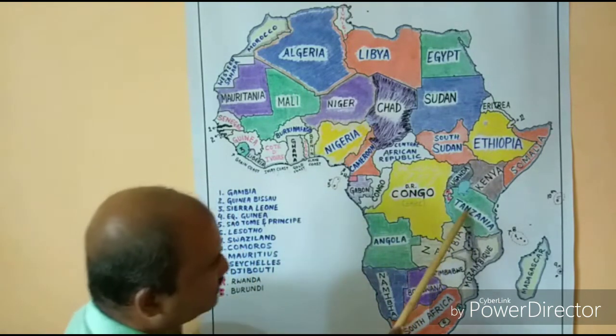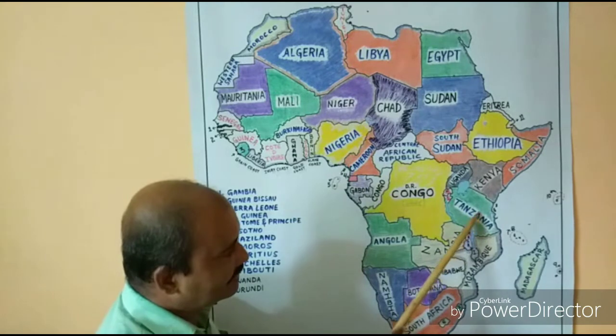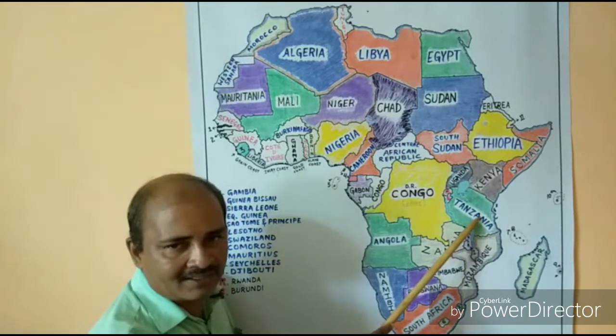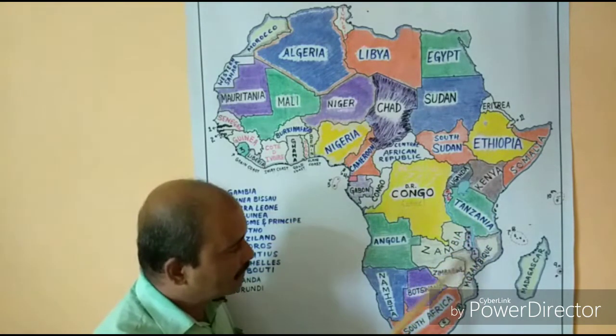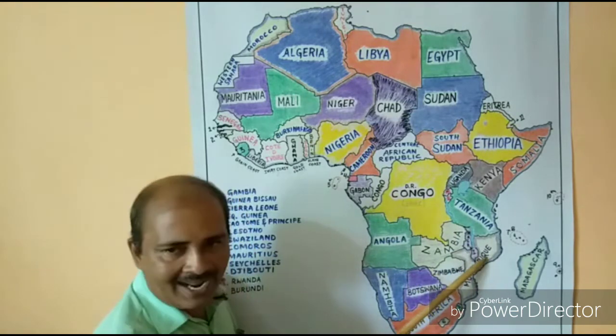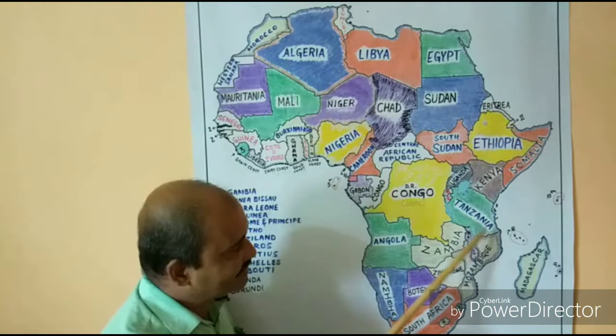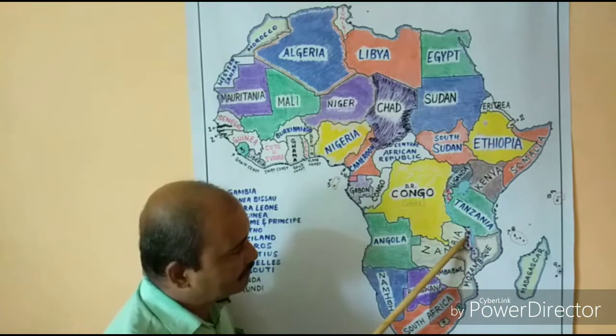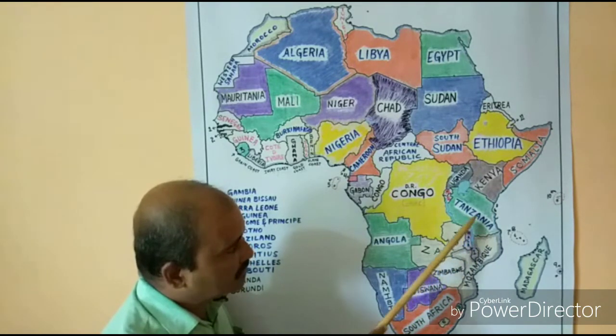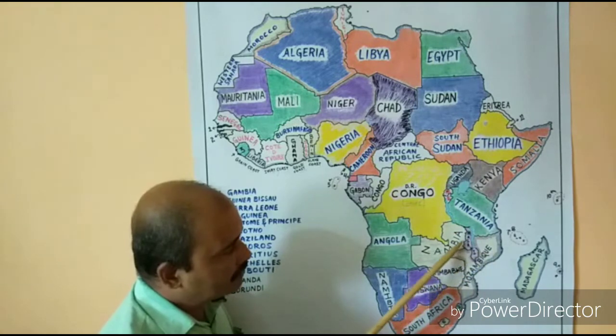The same way, towards the south, Tanzania shares boundary with another set of 4 countries: Malawi, Mozambique and Zambia. Here also Mozambique touches Tanzania, Zambia and Malawi. Malawi also touches Tanzania, Zambia, Mozambique. Zambia touches Tanzania, Malawi, Mozambique.